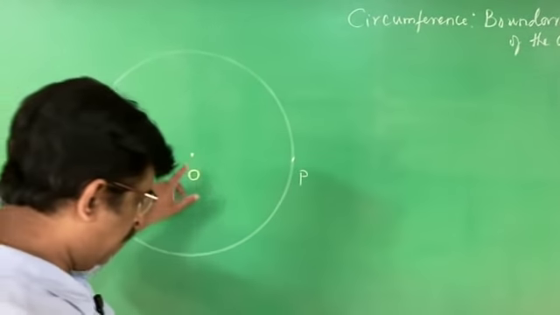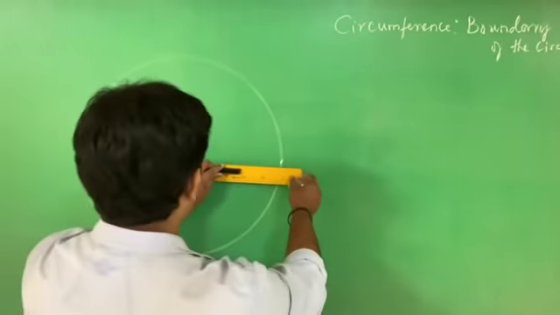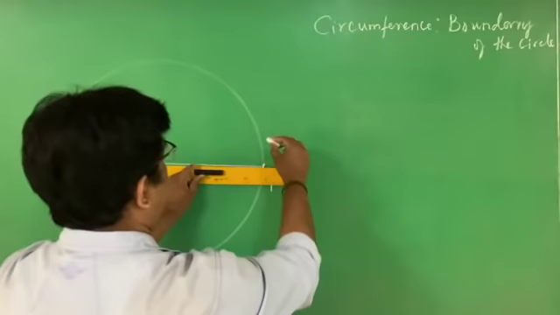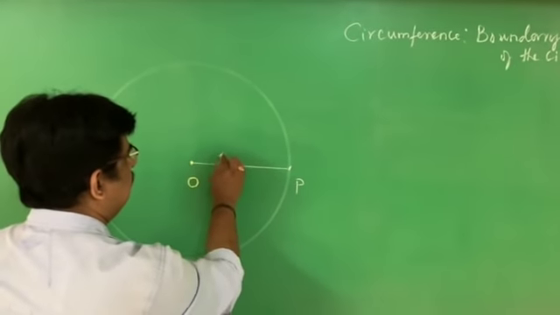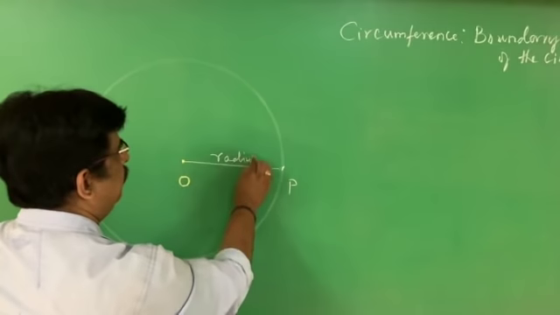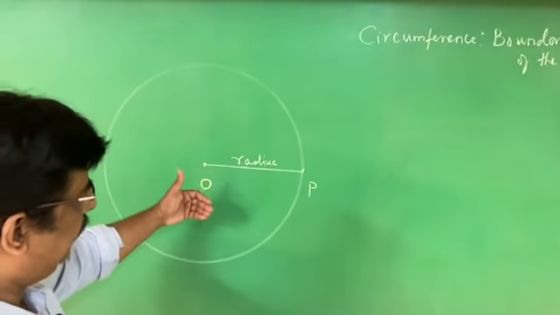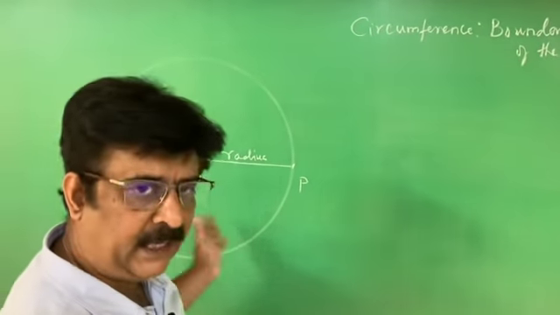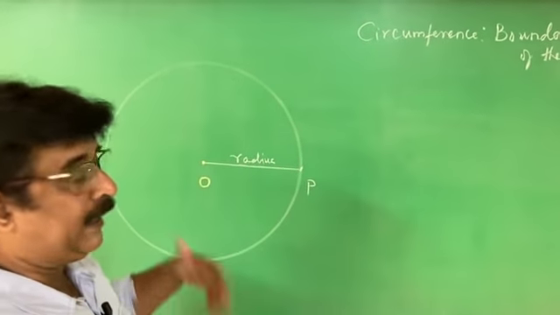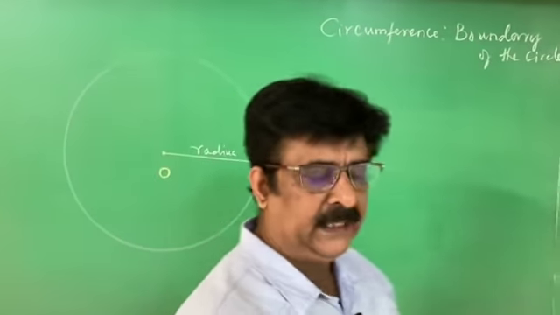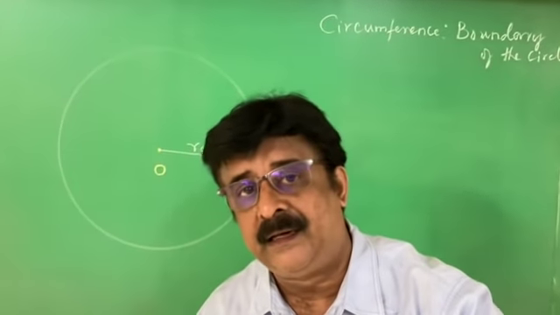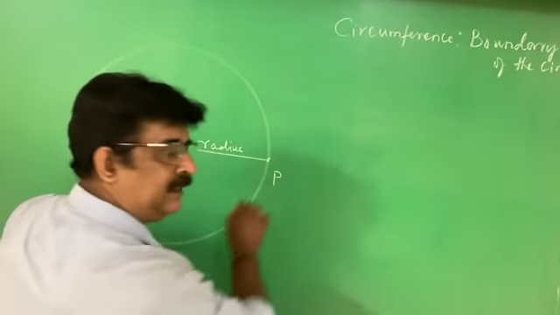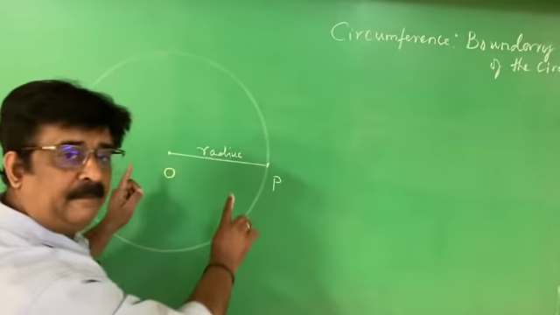O is the center. Now I join this. What do I get? I get the radius. This is the radius. This we studied in 8th standard. I am simply repeating because the textbook has given it. We learn many things related to circle in 8th and 9th standard. This is called the radius. Then what is radius? Tell me. Is radius a line or a line segment? Radius is a line segment. Why? Because I can't extend this. It is going to end here only.